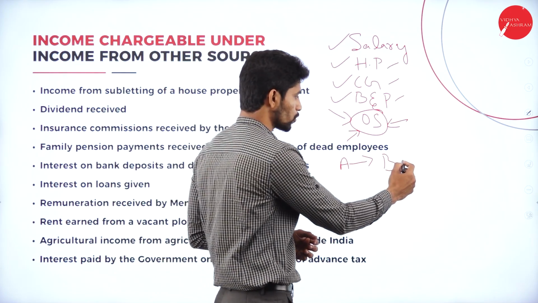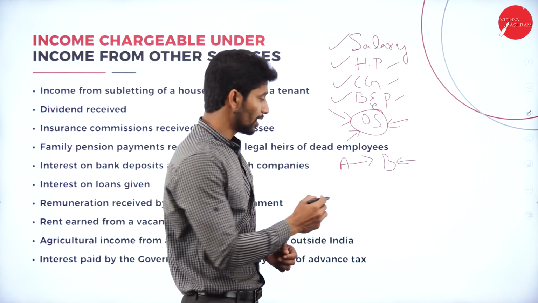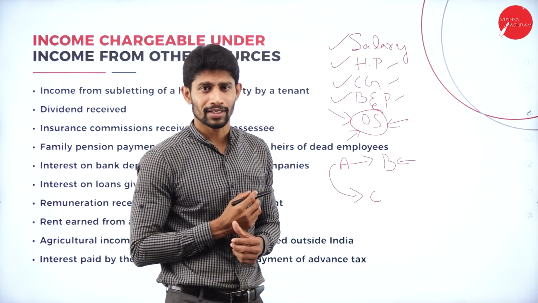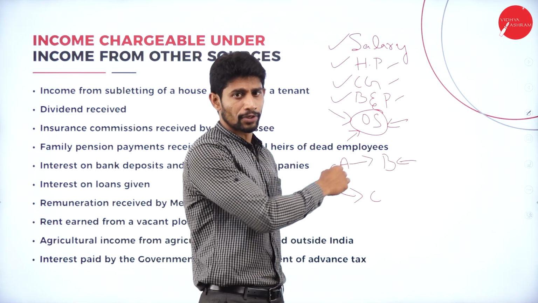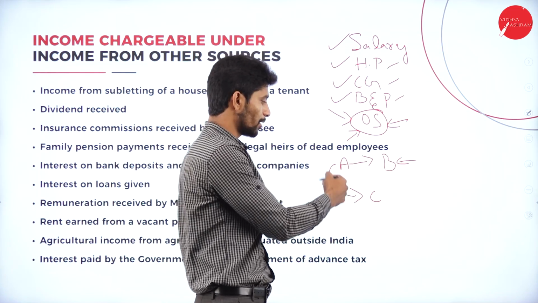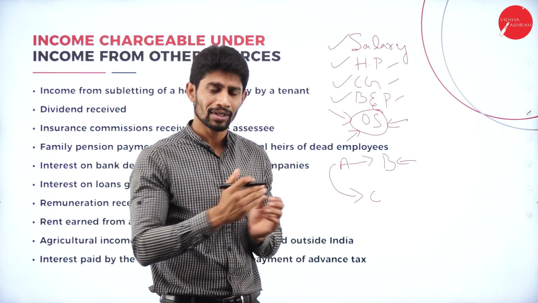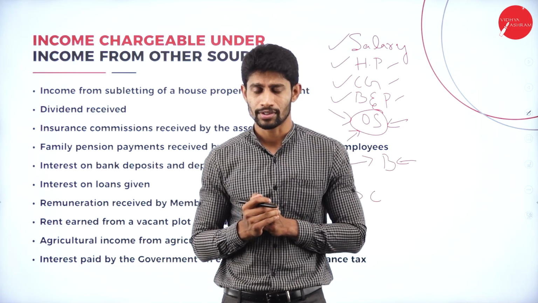So the owner of the house property is Mr. B. But what will Mr. A do? He lets out this property to Mr. C. The actual owner of the property is Mr. B. He lets out the property to Mr. A, who sublets the property to Mr. C. So in that scenario, this kind of income comes under income from other sources.